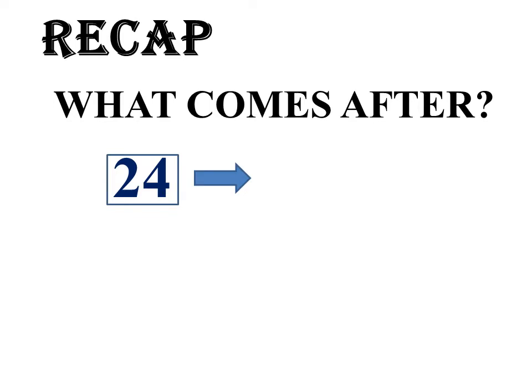What comes after 24? Yes, number 25. So the answer is 25. To get after numbers, we always move forward. हम हमेशा आगे की तरफ जाते हैं जब भी हमें आफ्टर नंबर्स निकालने होते हैं.